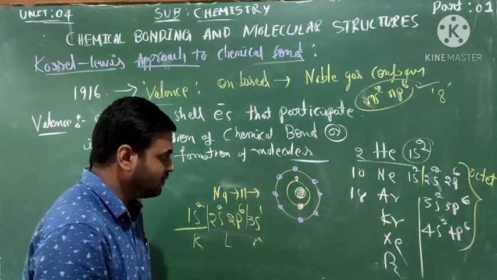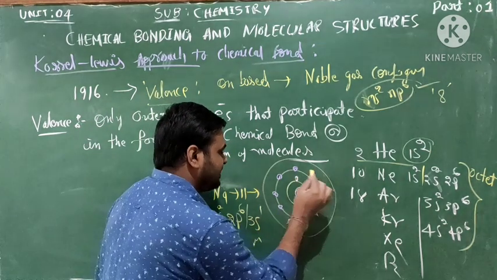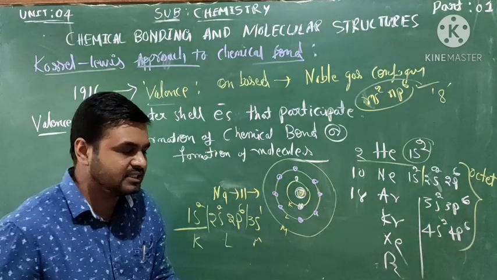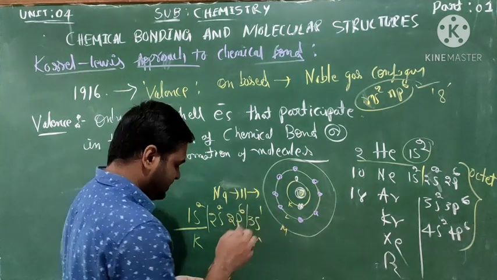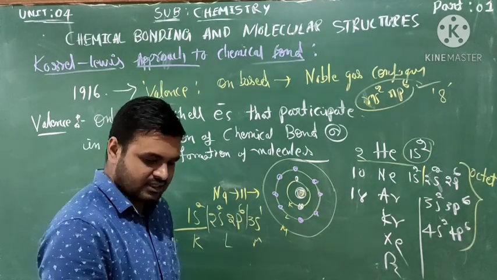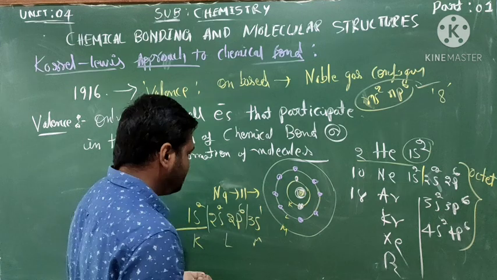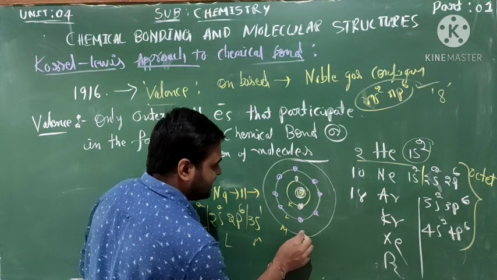One more shell is there: K, L, M. In this shell 1 electron is there.